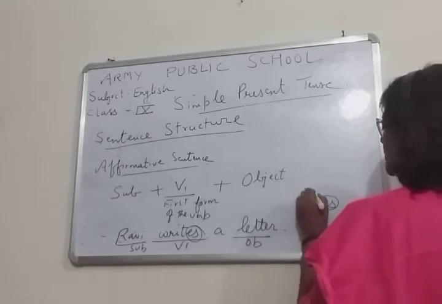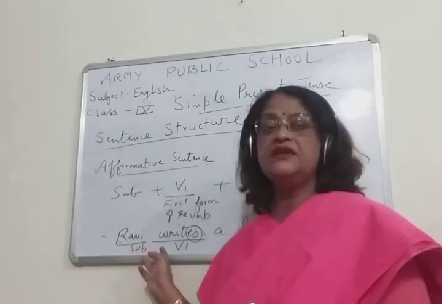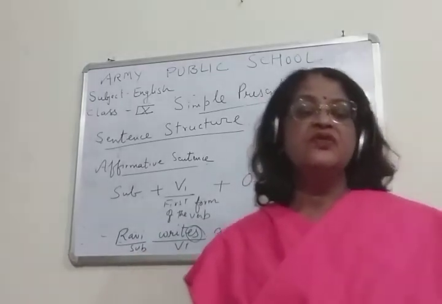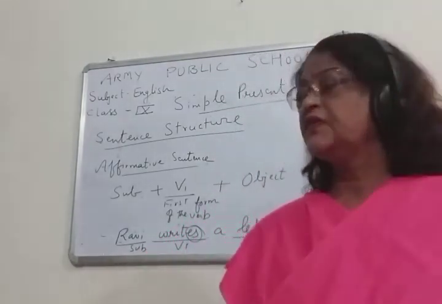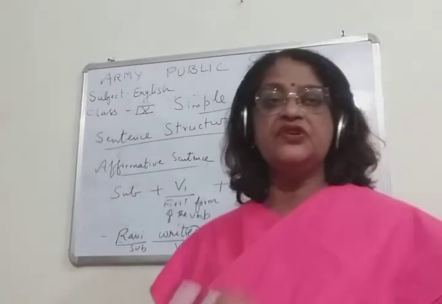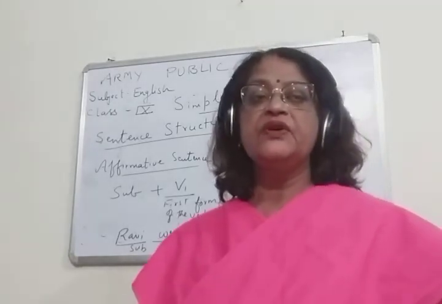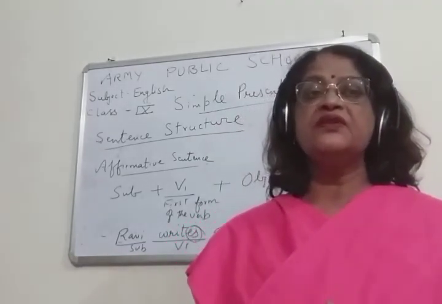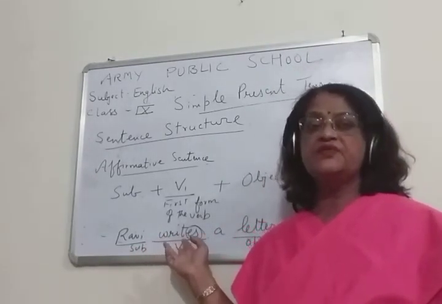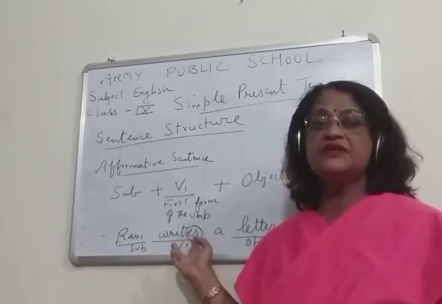with the verb. I mean to say, children, whenever the subject is a third person singular subject, then with the verb the first form will be used, but s or es will be there only if the subject is third person singular.